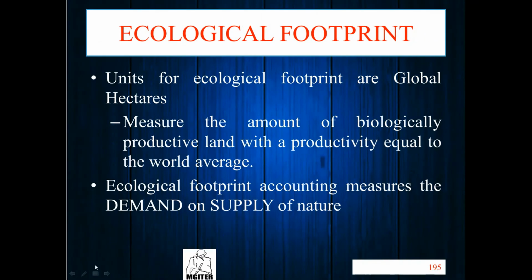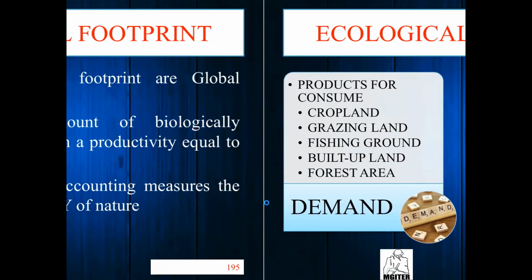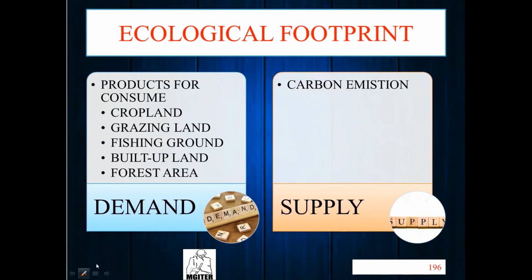So the unit of ecological footprint is a global hectare. It depends on demand and supply. So what is demand? Cropland, grazing land, fishing ground, built-up land and forest land. These all are demands. Demand means we use them as humans: we use cropland, grazing land, and fishing ground, and produce something from that.